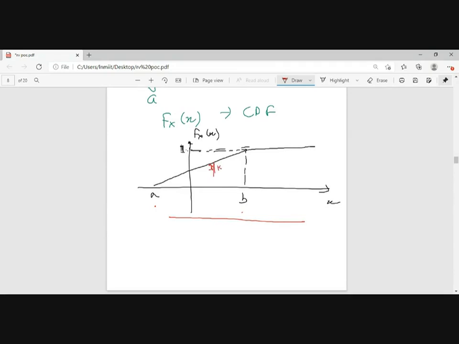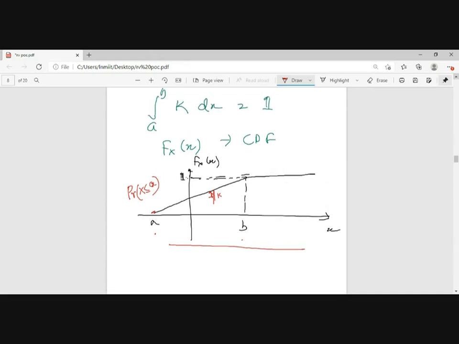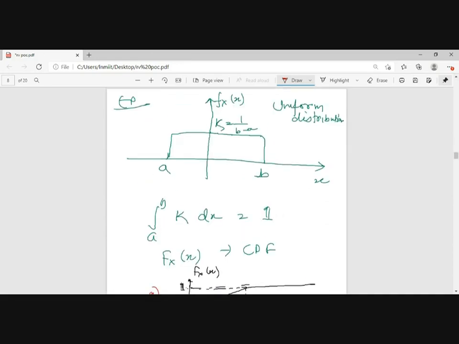Sir, at A the probability is not zero, so it should have some finite value. At A, yes, but what does the CDF probability represent? The probability that x is less than or equal to A, right? Then equal to. So at A it is 1 by k probability, so it should have some finite value.